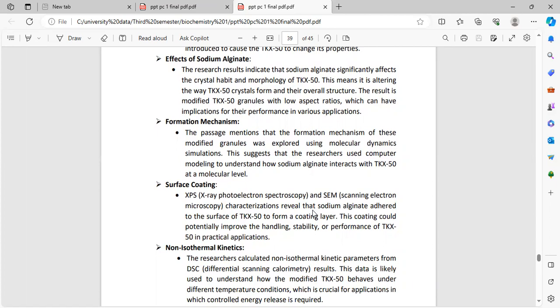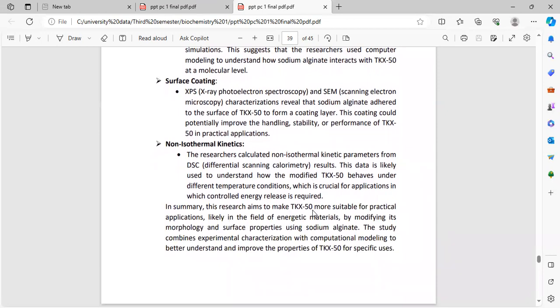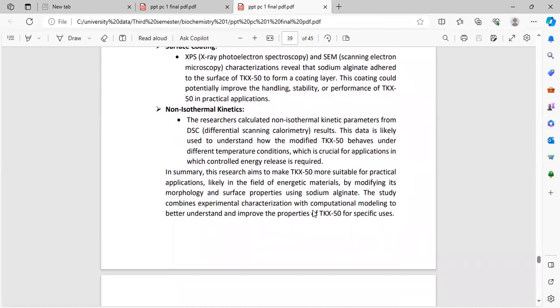Formation mechanism. The passage mentions that the formation mechanism of the modified granules was explored using molecular dynamics simulation. This suggests that the researchers used computer modeling to understand how sodium alginate interacts with TKX50 at a molecular level. Surface coating: XPS, X-ray photoelectron spectroscopy, and SEM, scanning electron microscopy, characterization revealed that sodium alginate adhered to the surface of TKX50 to form a coating layer. This coating could potentially improve the handling, stability or performance of TKX50 in practical applications.